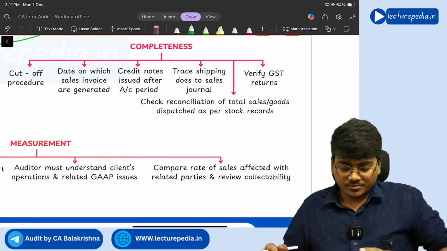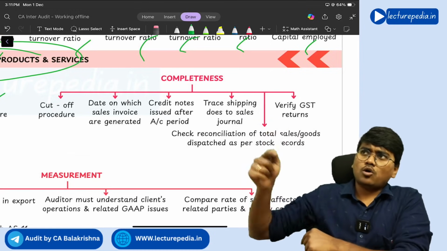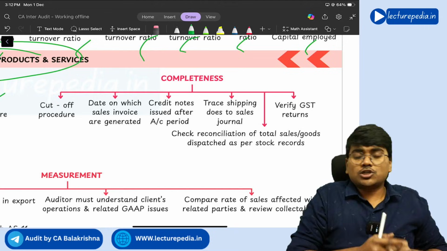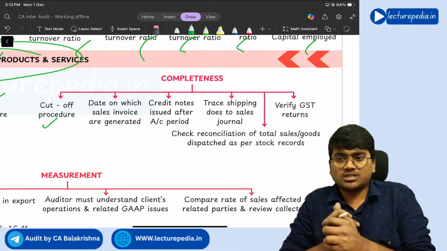So with respect to the area of sales, what controls are implemented by the management needs to be understood by the auditor. Next, to verify completeness of sales, that means whether all the sales that have occurred during the year have been properly recorded in the books of accounts or not, you first of all need to perform the cut-off procedure, right?